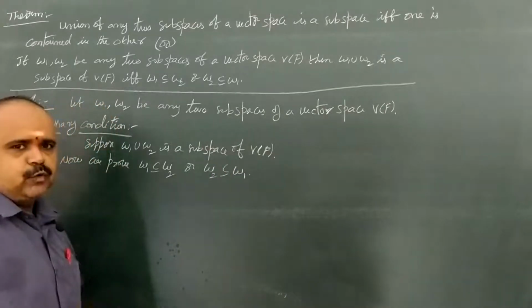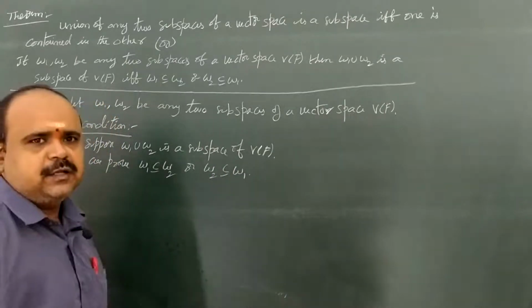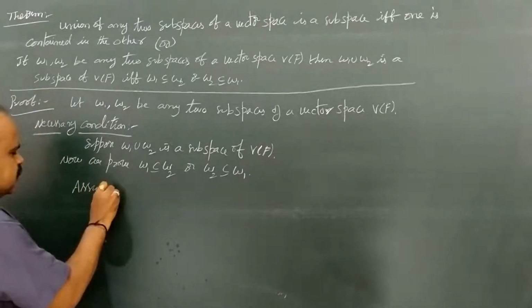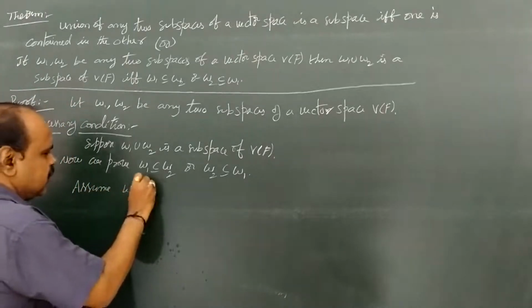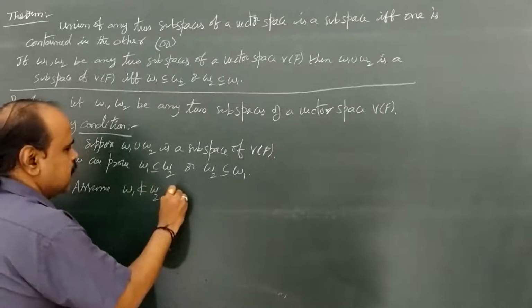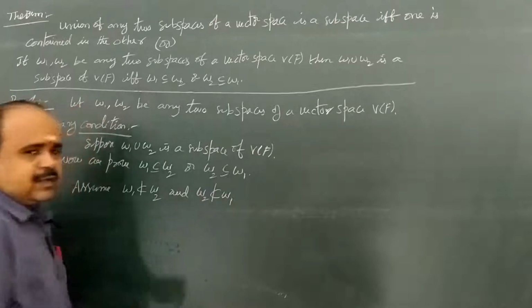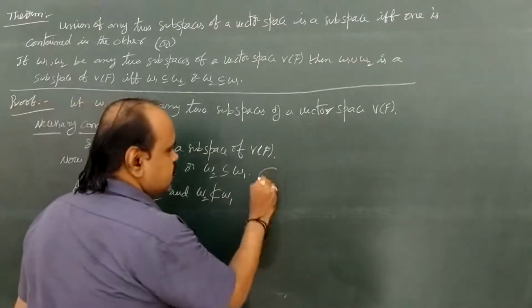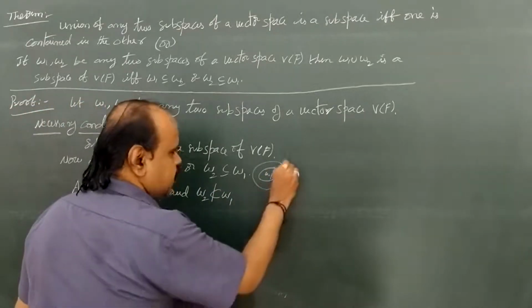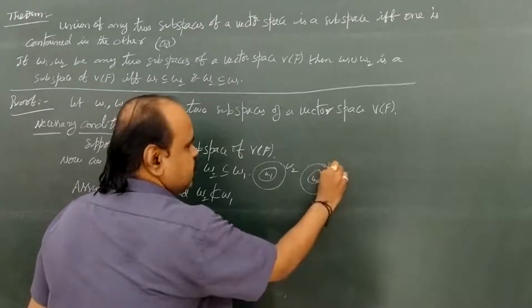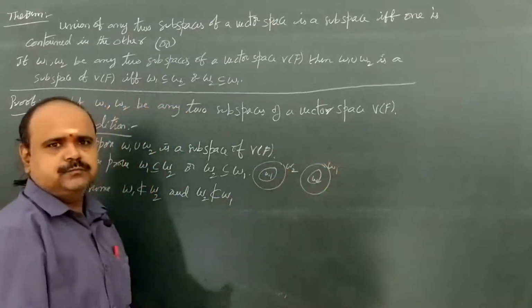That is what we are going to prove. But on the contrary, assume W1 is not contained in W2 and W2 is not contained in W1. Basically we are going to prove either W1 subset of W2 or W2 subset of W1.